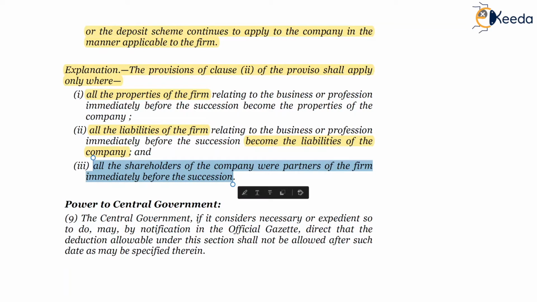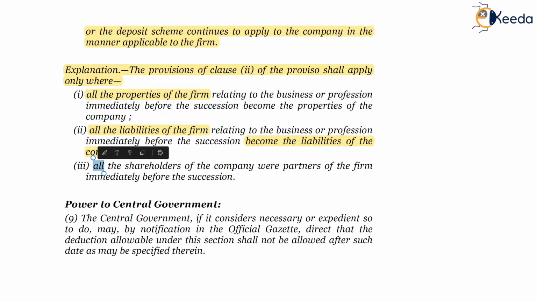So all the partners of the firm will become all the shareholders of the company. These conditions should be satisfied by the firm which is going into the succession plan. If these conditions are satisfied, then the firm will be eligible, and it will be assumed that there is indeed no transfer between firm and company.